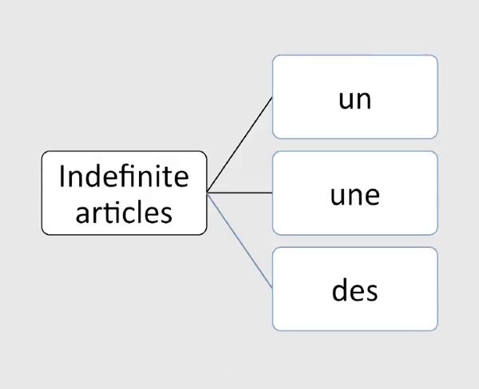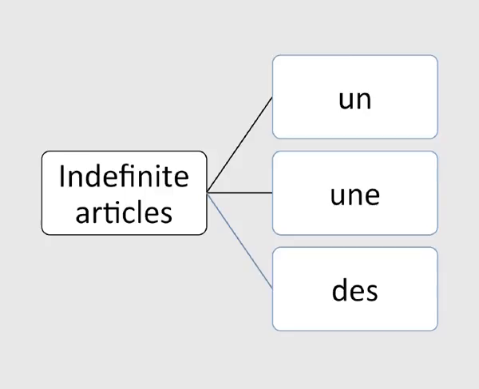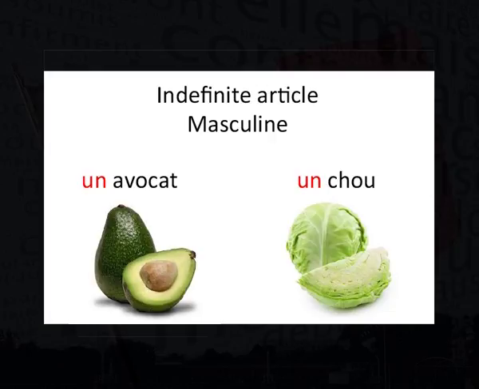Let us examine each indefinite article one by one. To help you understand the concept better, I will reconsider the nouns I've used in the previous section. Let us begin with the indefinite articles un and une. Un is placed before a masculine noun, for example, un avocat and un chou.